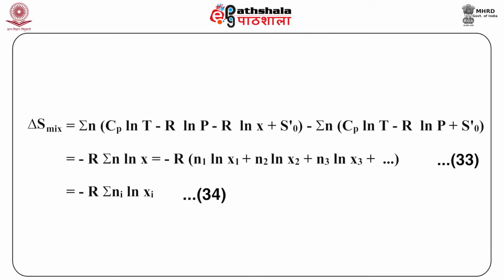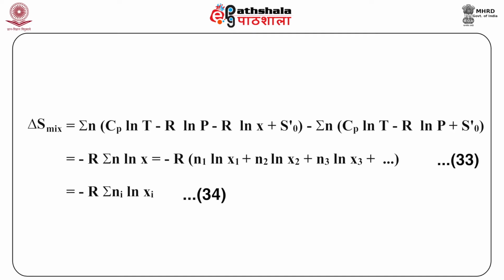Entropy of mixing can be defined as the difference between the entropy of the mixture of gases and the sum of the entropies of the individual gases which are at pressure P. Thus, we have ΔS mixing, which can be written in the form of equation 33 as ΔS mixing = −R Σ n ln χ, which is equal to −R (n1 ln χ1 + n2 ln χ2 + n3 ln χ3 + so on).